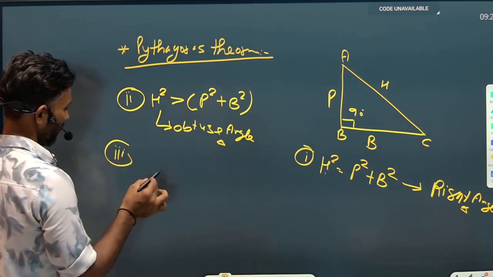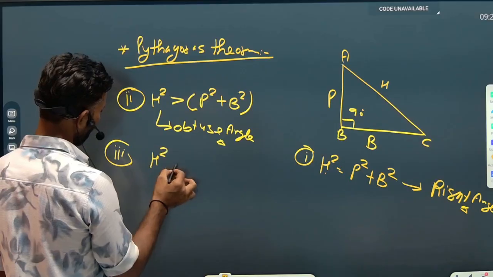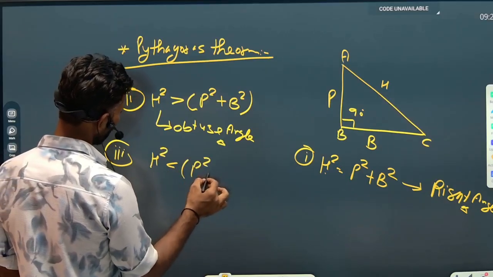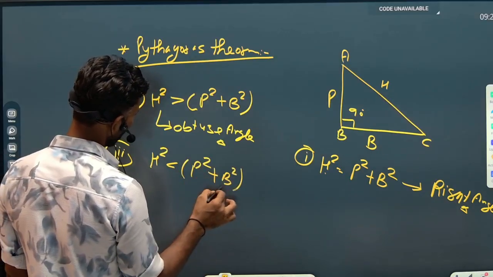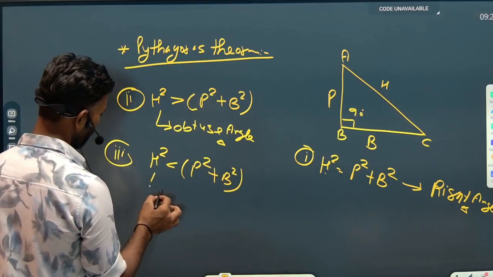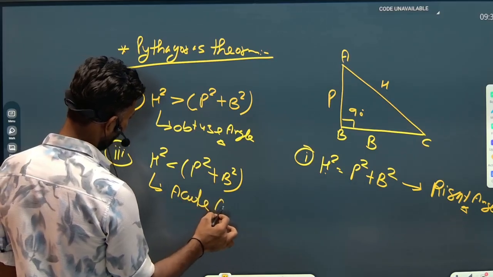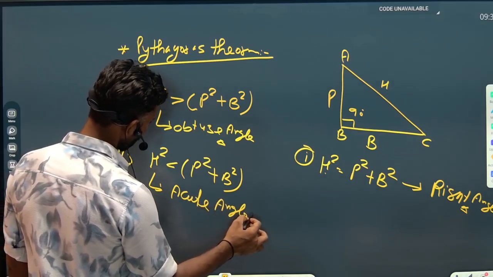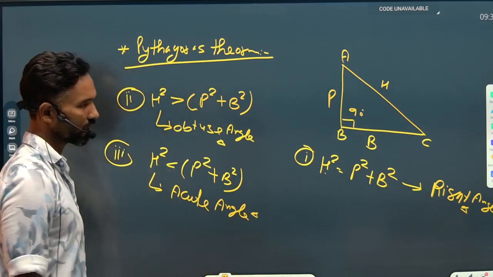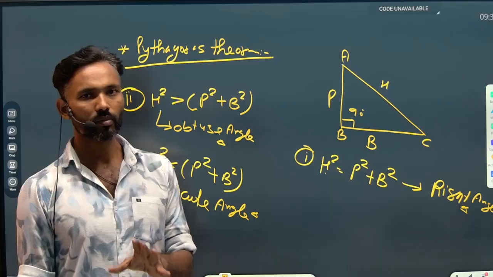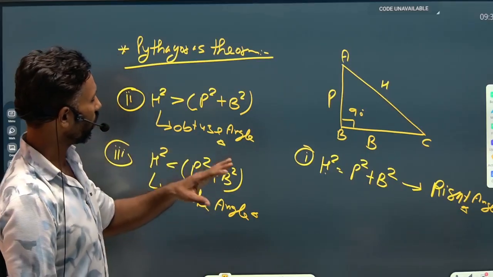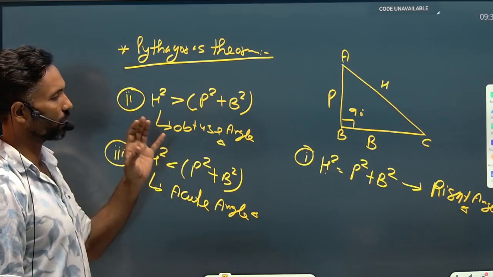So I can say that h square less than p square plus b square, then the triangle constructed over here will be an acute angle triangle. So we have these three conditions, and all of them are part of the Pythagoras theorem.